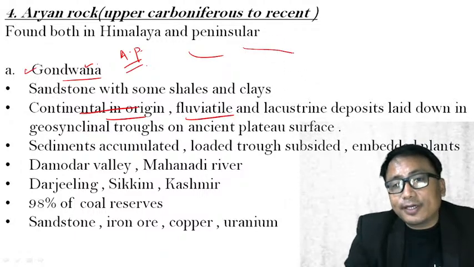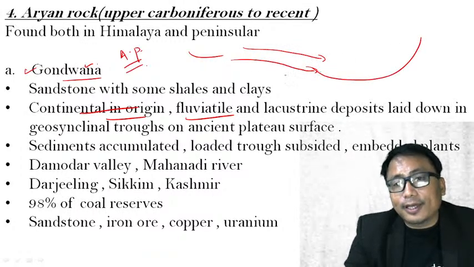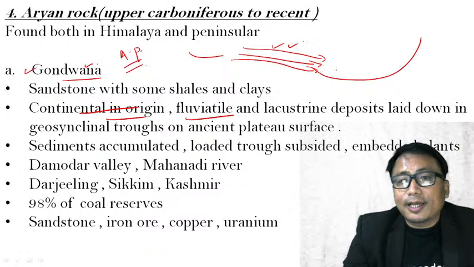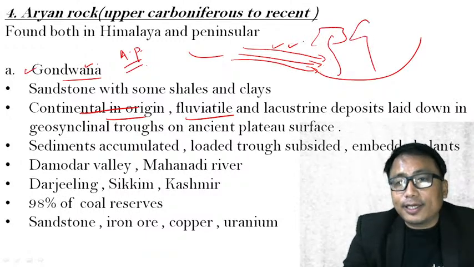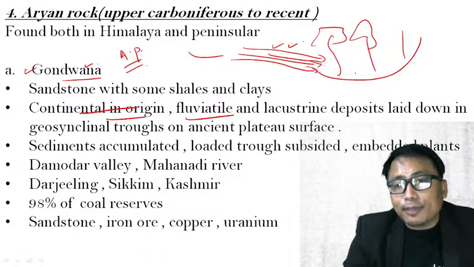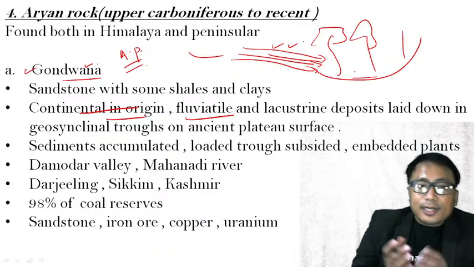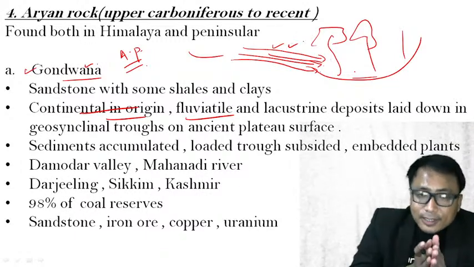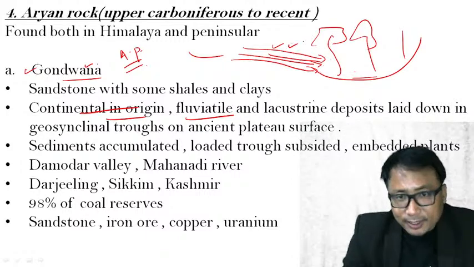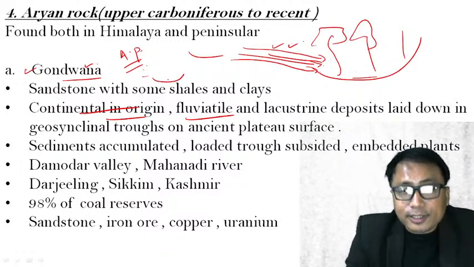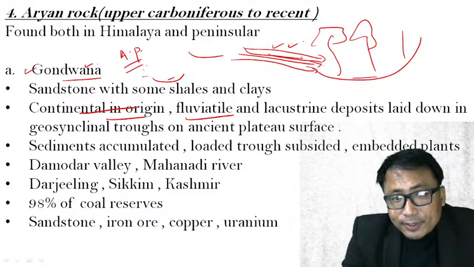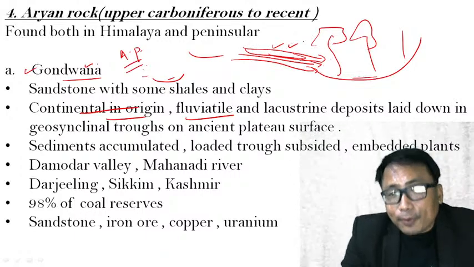Fluvial means a river is running over. Suppose if you have a depression like this, a river runs over. Okay. Now, whenever a river is running like this, it is carrying lot of sediments. Now, since the plant community is already there, now these sediments will come and deposit in the geosyncline. Geosyncline is what? Geosyncline is a very long, narrow, deep, it's a long, narrow depression, you can say. Okay, a long, narrow depression is known as geosyncline. Therefore, what will happen is, a river which is running brings sediments along with it, deposit in the geosyncline.